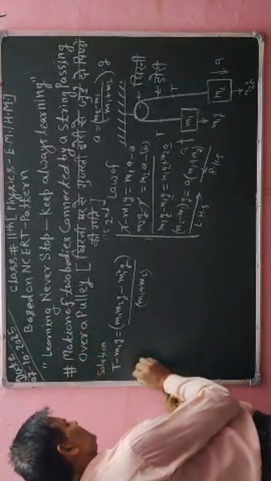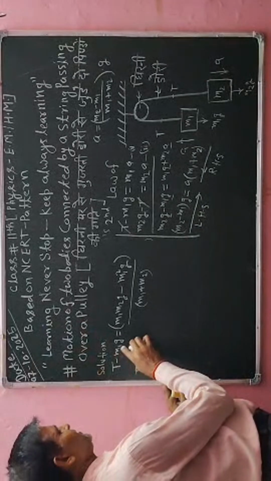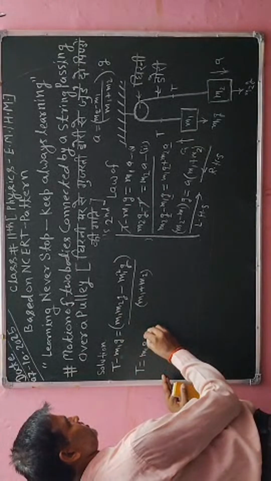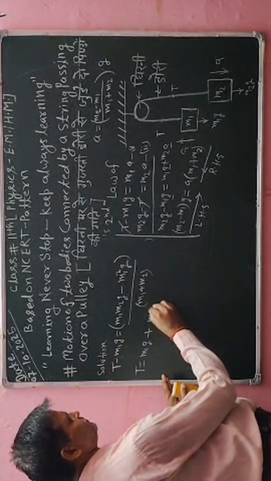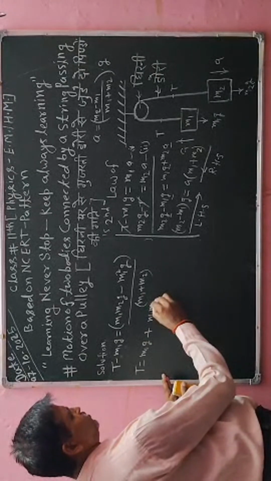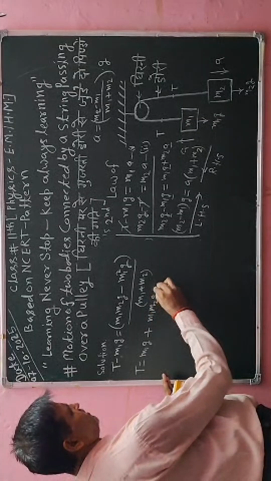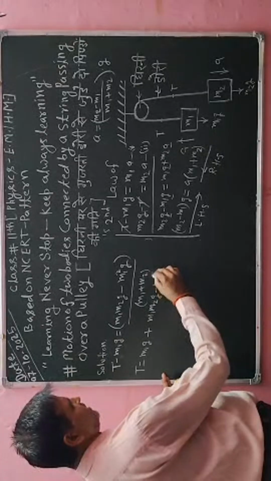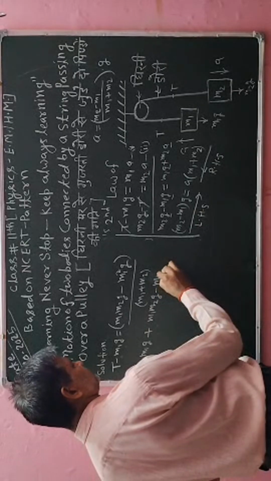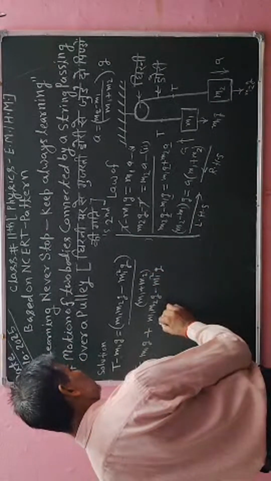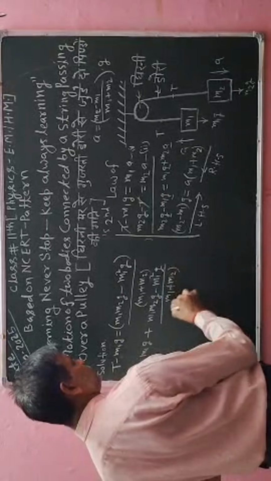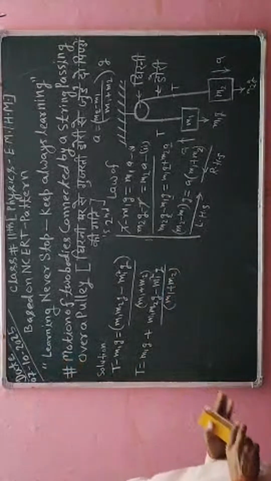So here I will say T is equal to, here on the left hand side m1 g is minus, so it will go to the right hand side, so I will write m1 g positive, plus m1 m2 into g minus m1 square into g, divided by m1 plus m2. Okay, students, so you concentrate here on how we have to calculate the value of T.